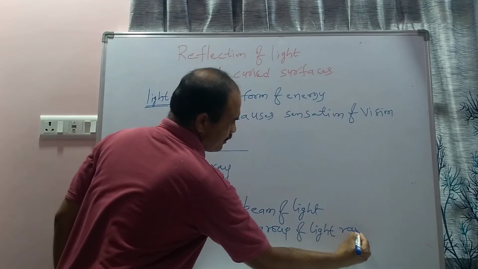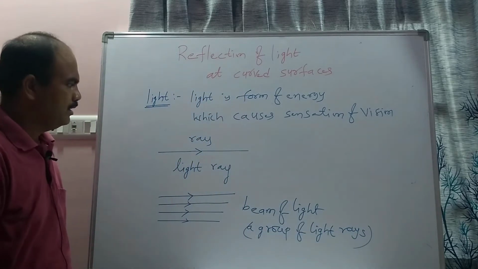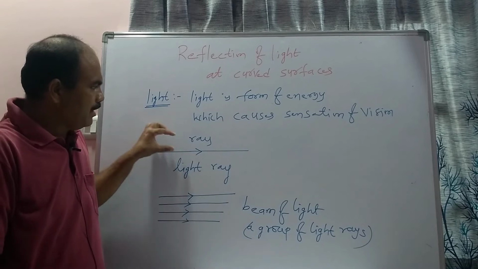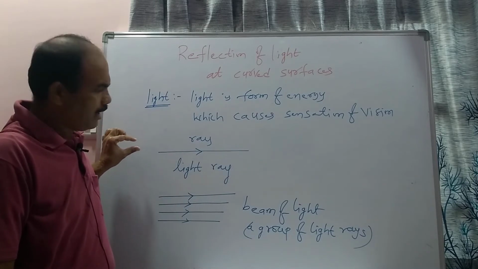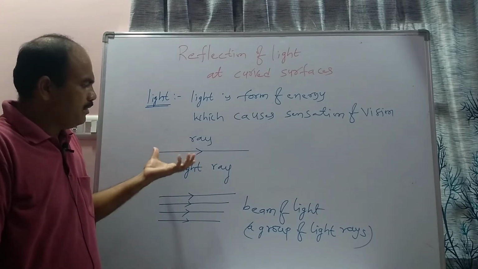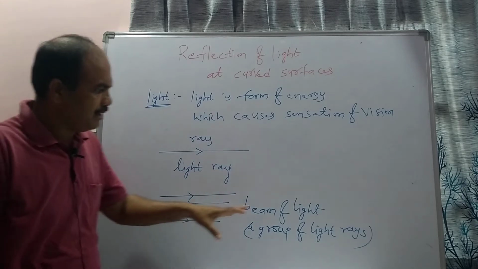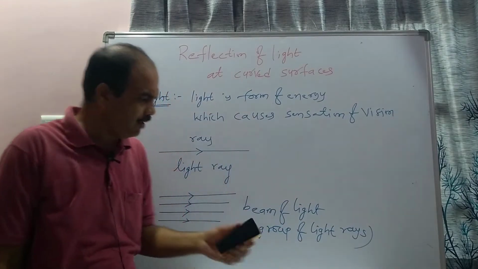If we have only one ray, that is called a light ray. If in a medium there are 2 or more light rays, that is called a beam of light.